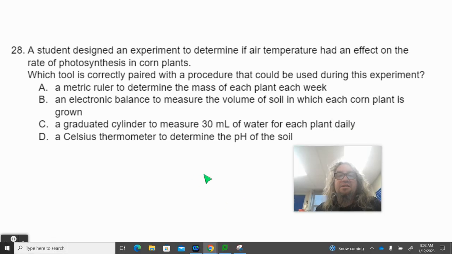Number 28, a student designed an experiment to determine if air temperature had an effect on the rate of photosynthesis in corn plants. Which tool is correctly paired with a procedure that could be used during this experiment? A, a metric ruler is used to determine the mass of each plant each week. B, an electronic balance to measure the volume of soil in which each corn plant is grown. C, a graduated cylinder to measure 30 milliliters of water for each plant daily. Or D, a Celsius thermometer to determine the pH of the soil.